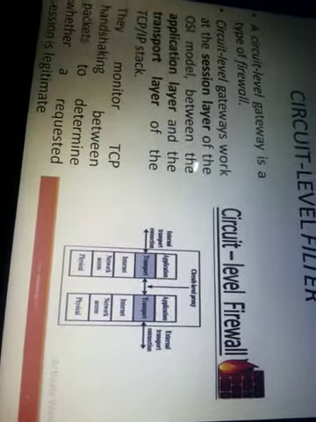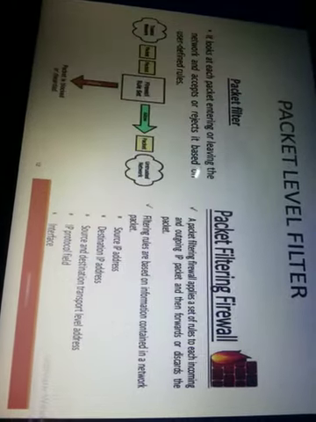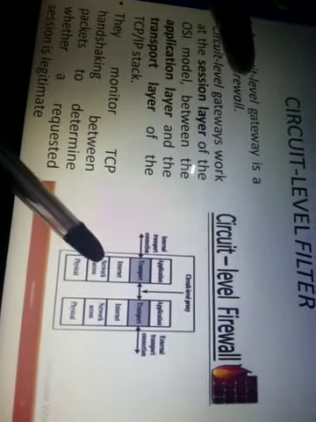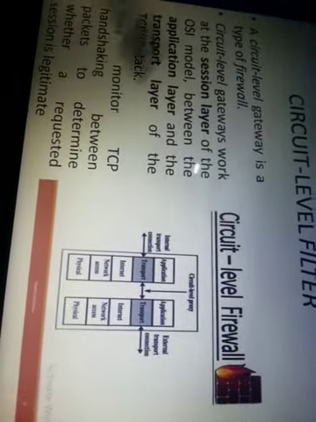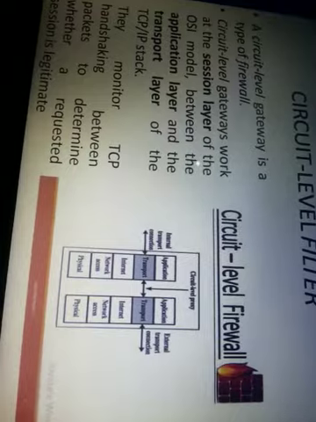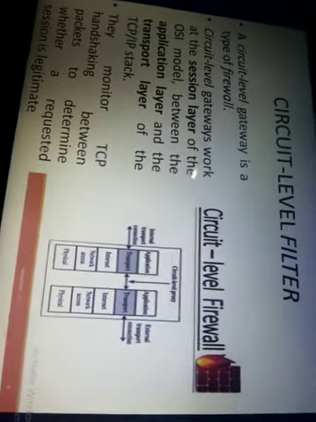In the packet layer we have seen that we put some application rules, but in the circuit layer, with the packet or the data, we keep only the port number, a unique number which indicates which packet has to go from which source to which destination.